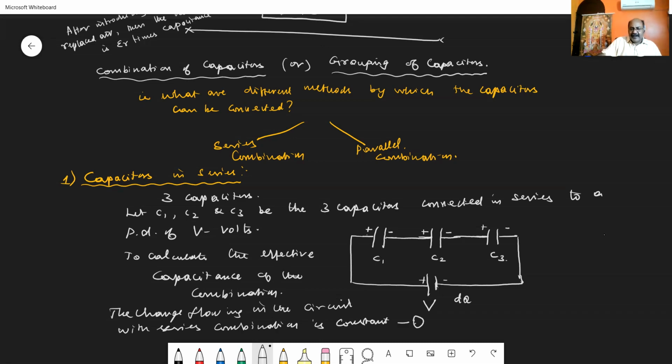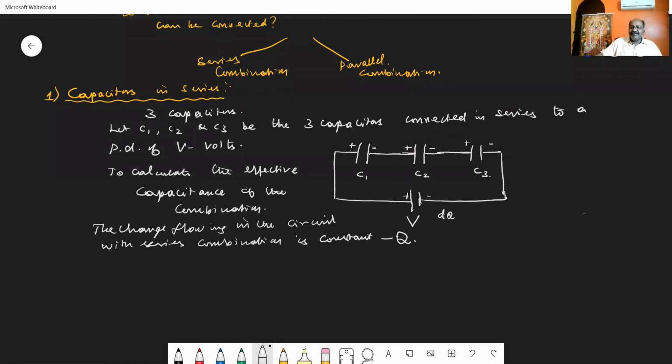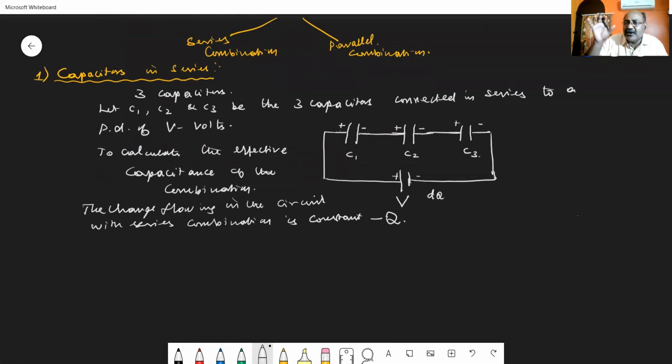So on the charge, we are taking it as Q or dQ. I am taking it as Q. But what will happen to the potential difference across each and every capacitor? Because we know that the capacitance C is equal to Q by V. In the series combination, the charge flowing through is same, but the potential difference varies.